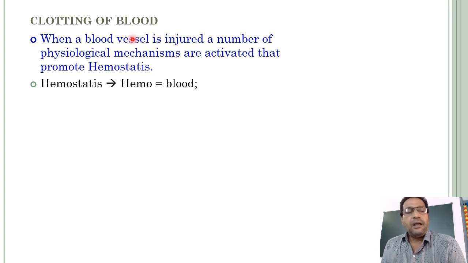First of all, when there is an injury, the platelets release an enzyme called thrombokinase. Fibrinogen is a plasma protein in our blood that is soluble in the blood. That fibrinogen converts into fibrin fibers, which are insoluble in the plasma.